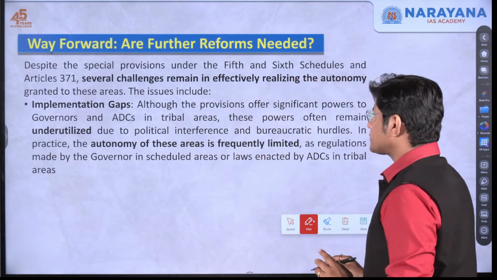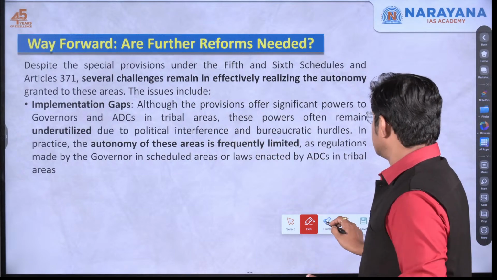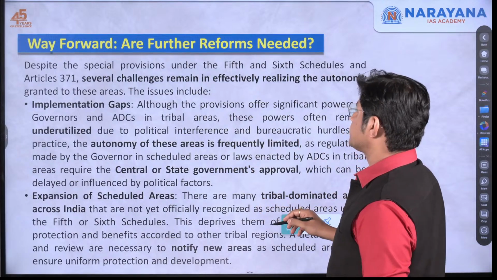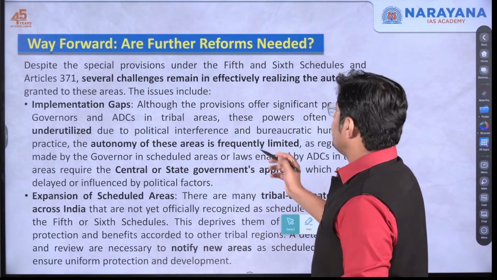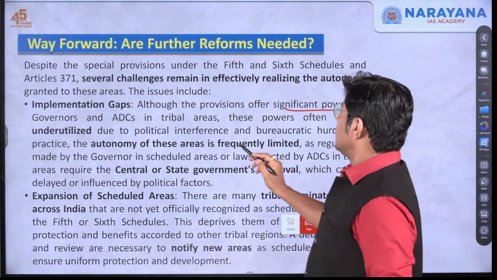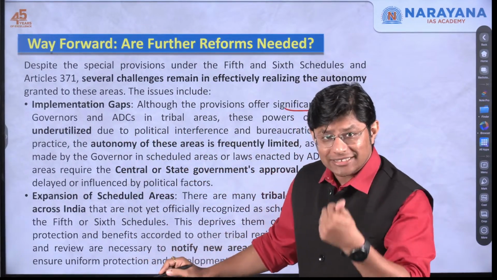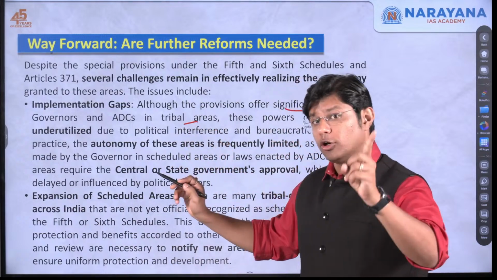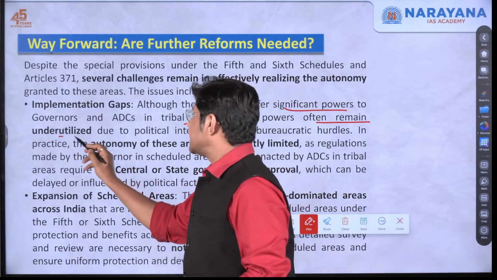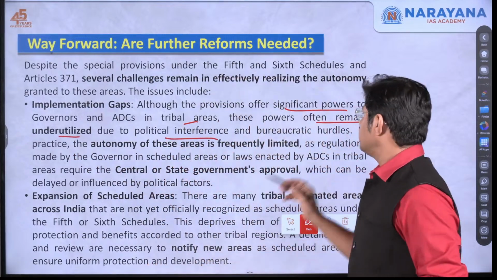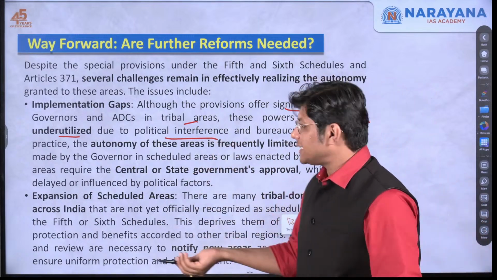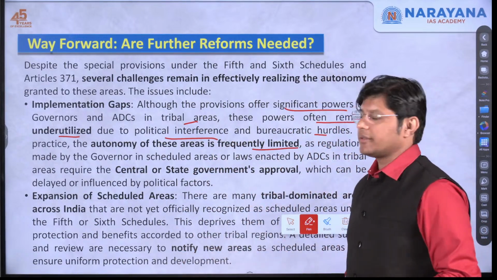The first, implementation gaps. Although the provisions offer significant powers, the autonomous district councils in tribal areas, the four northeastern states, often remain underutilized due to political interference and bureaucratic hurdles. In practice, the autonomy of these areas is frequently limited.